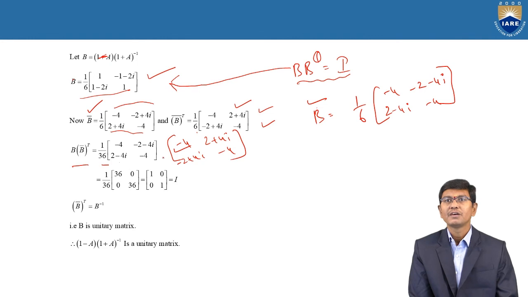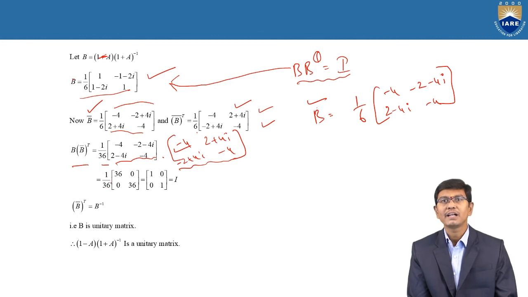The product of these is 1 by 36 into the product of B and B power theta. According to the 2 by 2 matrix multiplication, we are getting here 36, 0, 0, 36. Here the pre-multiplication is 1 by 36. Therefore after dividing each and every term by 36, it changes to 1, 0, 0, 1.